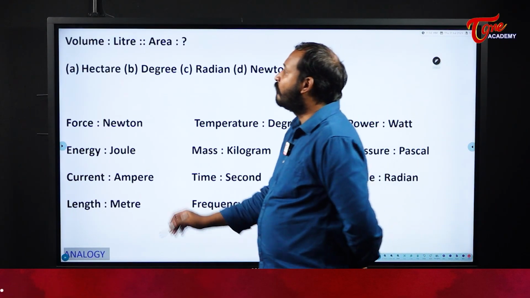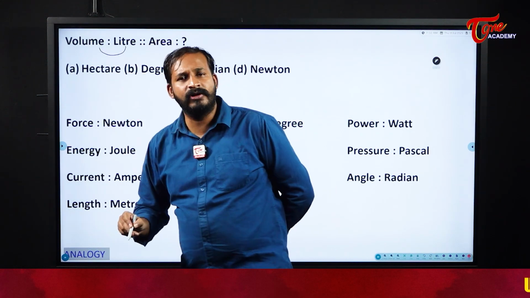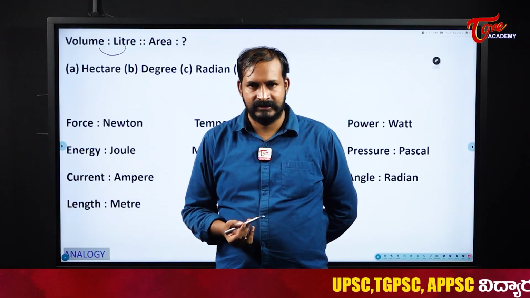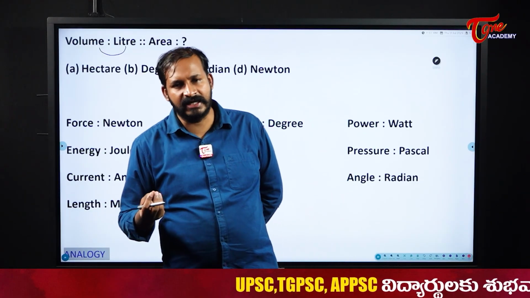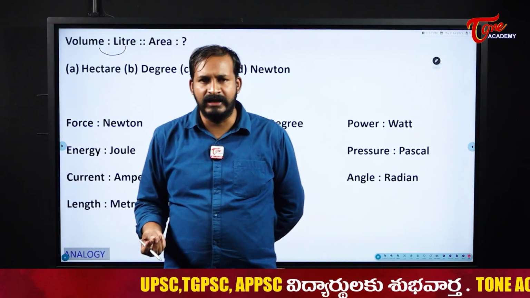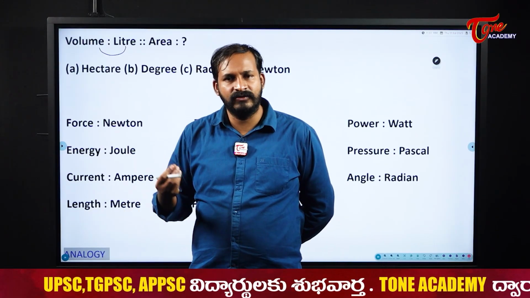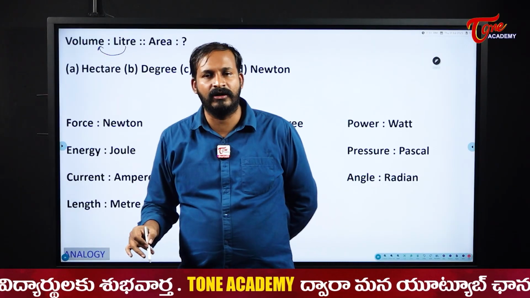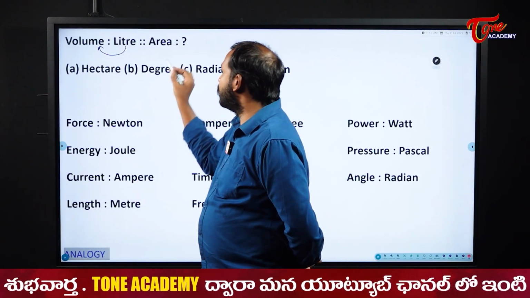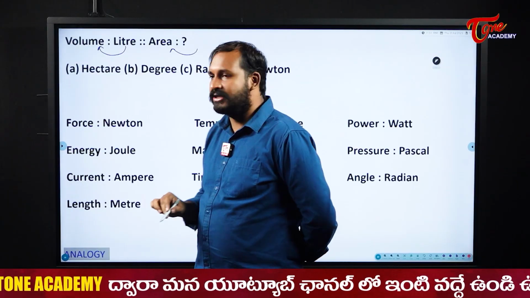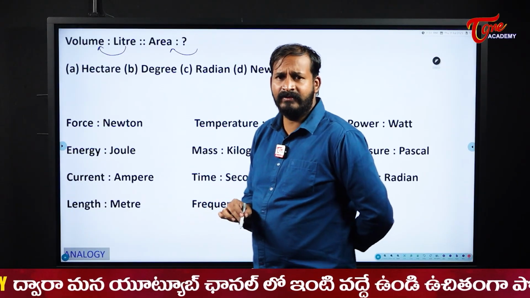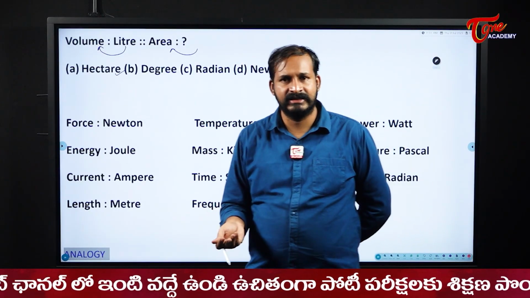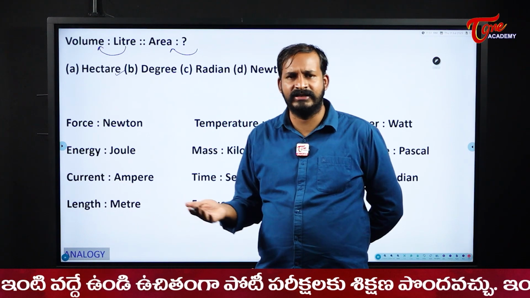Next, see volume, liter. What is the relation between volume and liter? Usually, one of the units of volume is liters. That means I can say volume in terms of liters, milliliters, right? Like this, I can use different units. So the measuring unit of volume is liter. Now similarly, in what will the area be measured, students? Hectares, right? Hectares, acres. Like this we can use square meters, whatever it is.